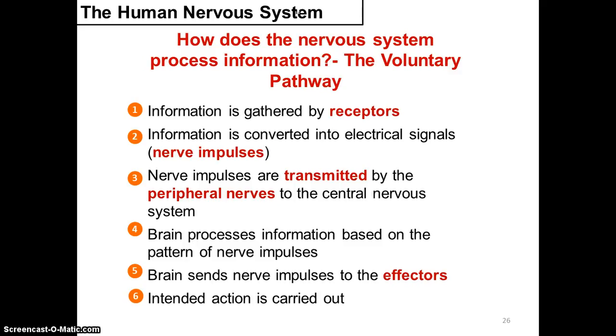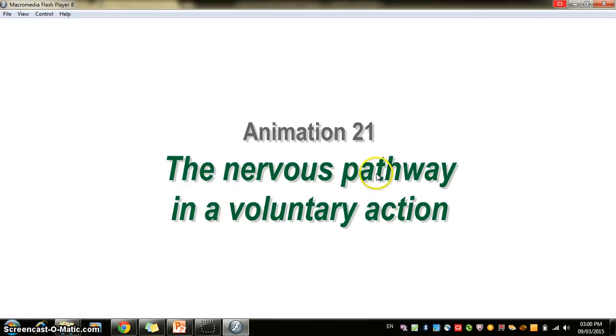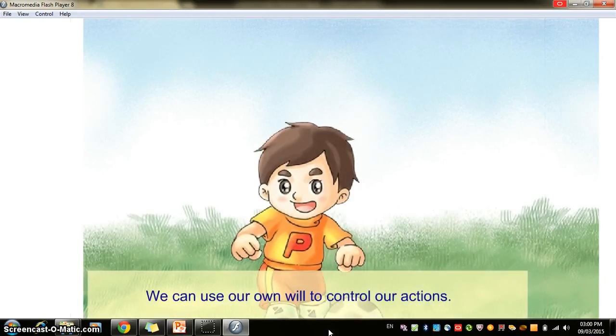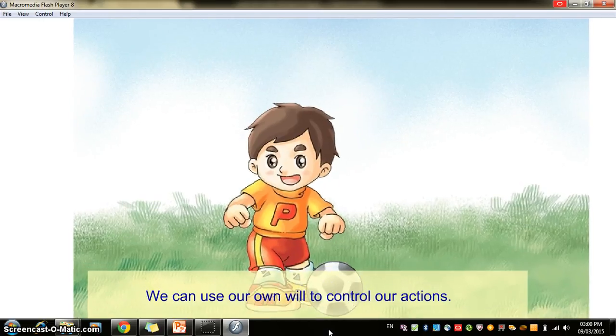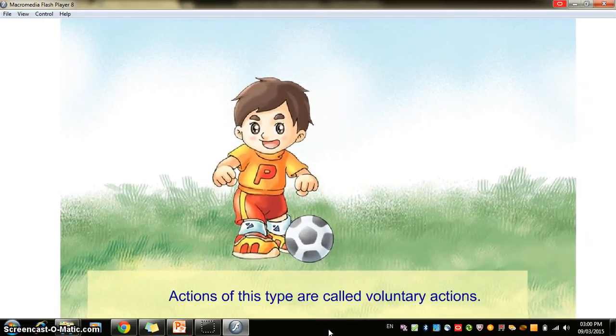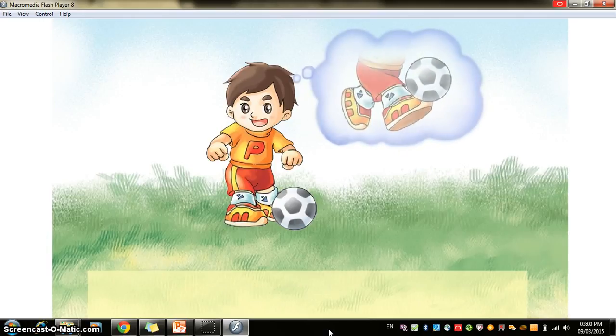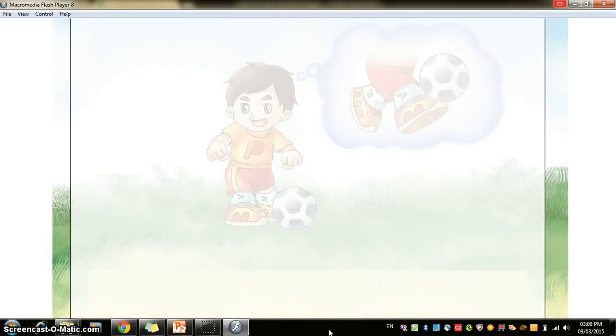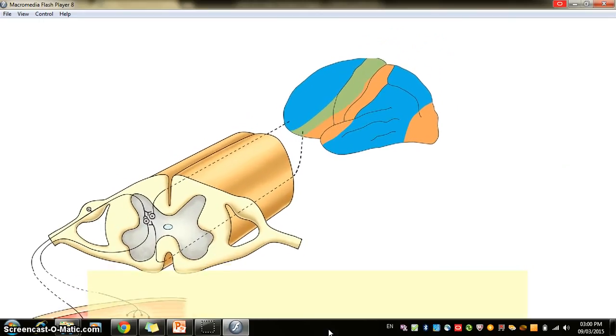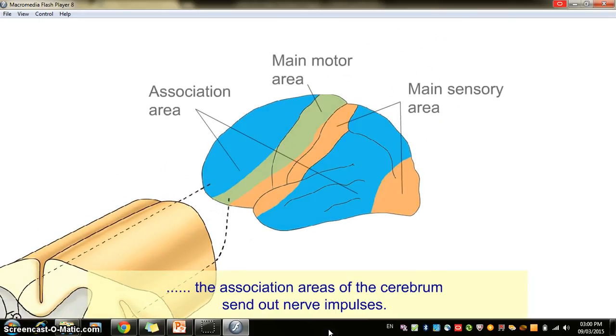Let's look at one animation on the pathway of voluntary actions. The nervous pathway in a voluntary action. We can use our own will to control our actions. Actions of this type are called voluntary actions. If we want to kick a ball, the association areas of the cerebrum send out nerve impulses.